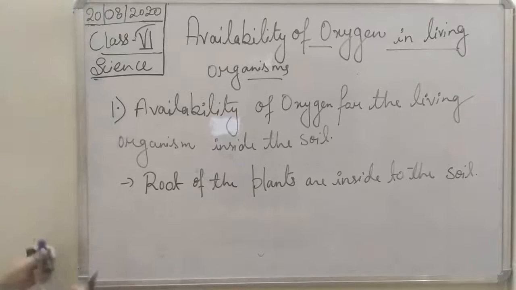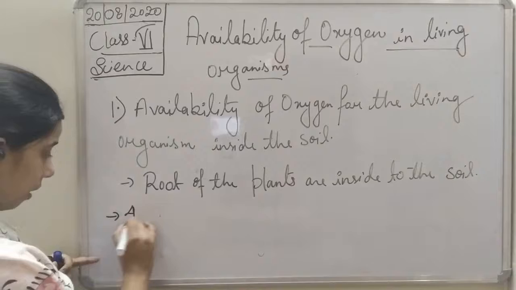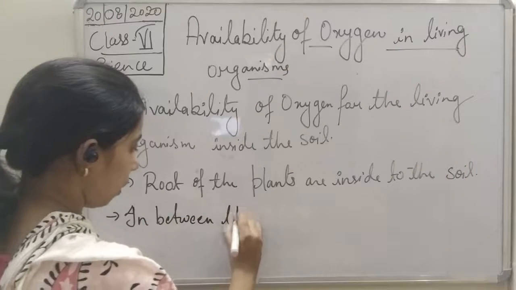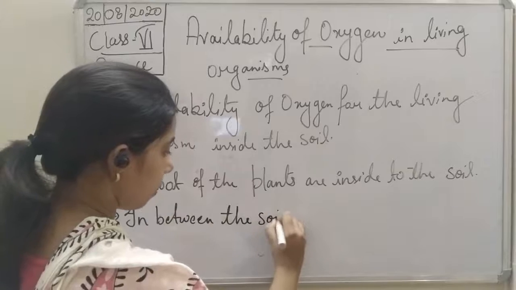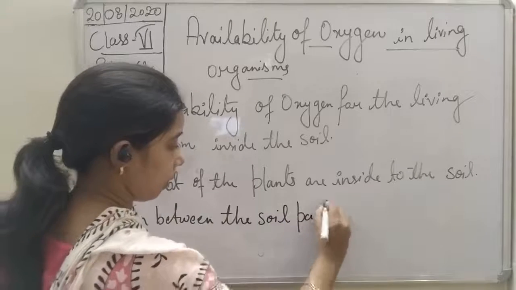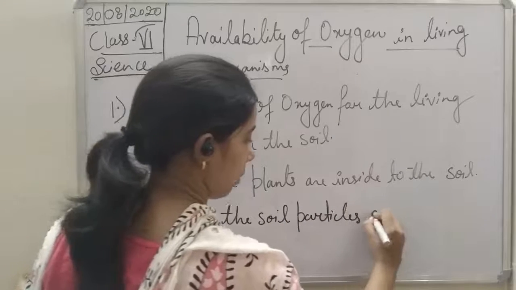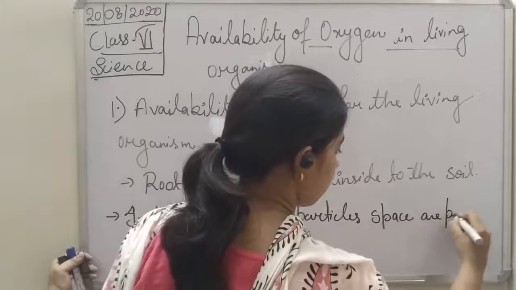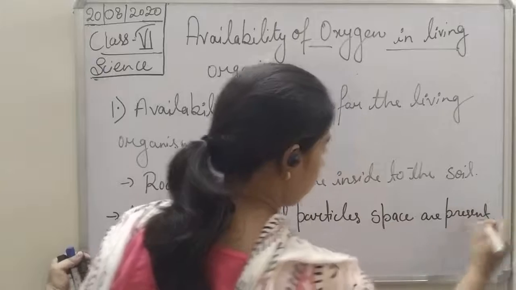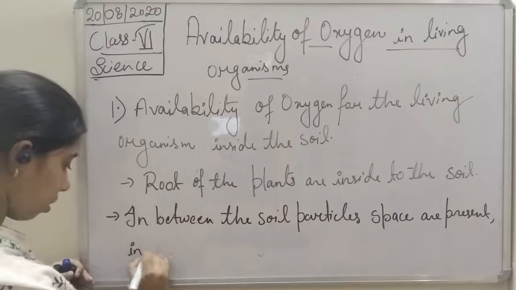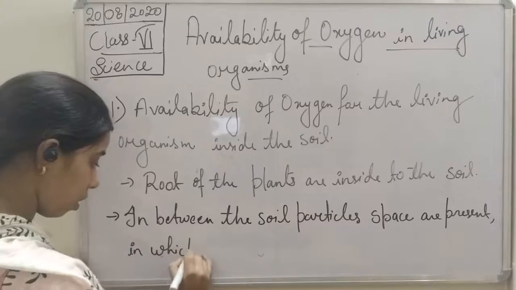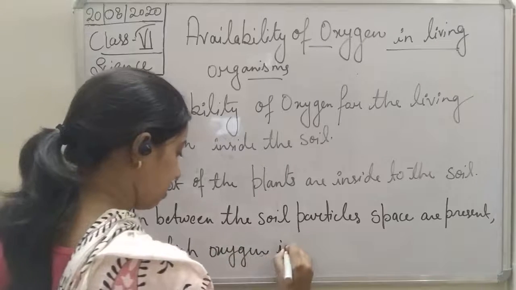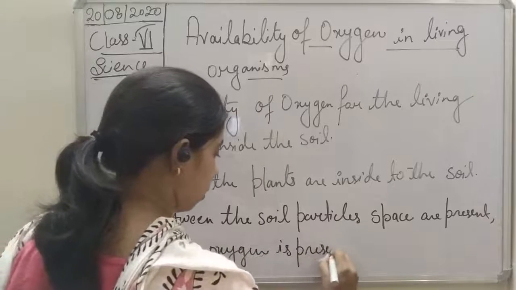So we can write: in between the soil particles, spaces are present in which oxygen is present.